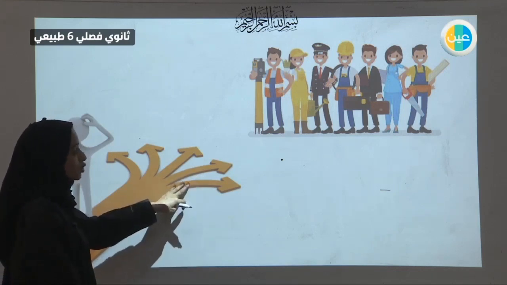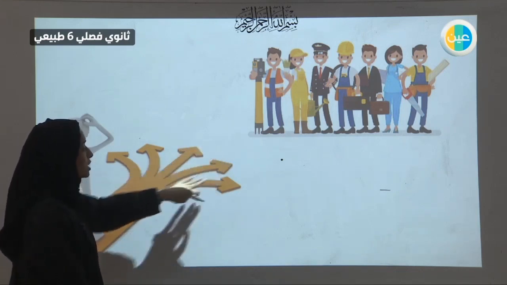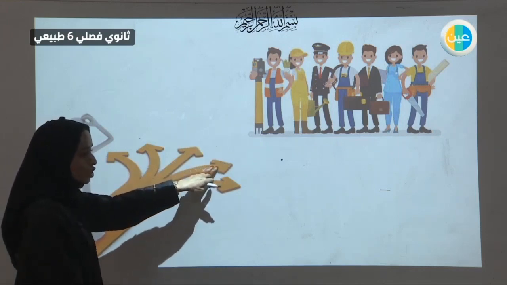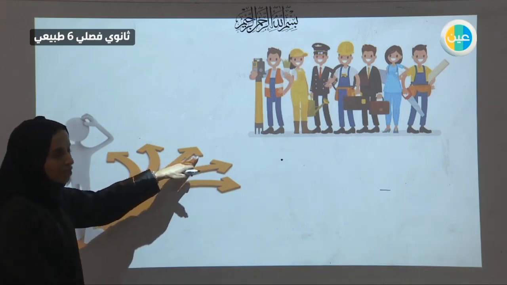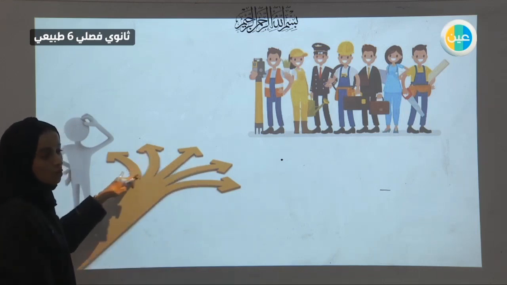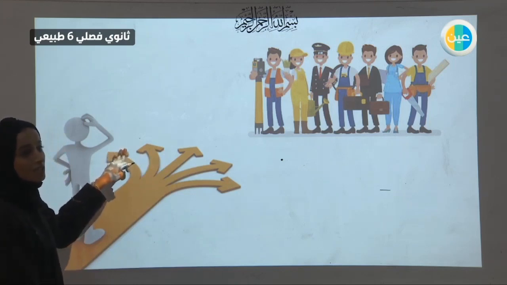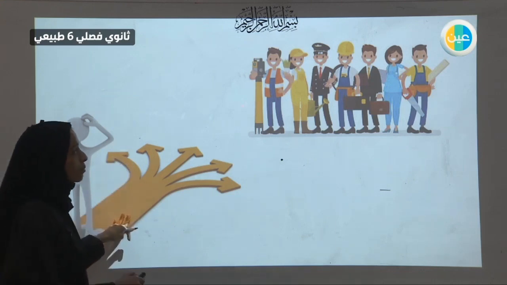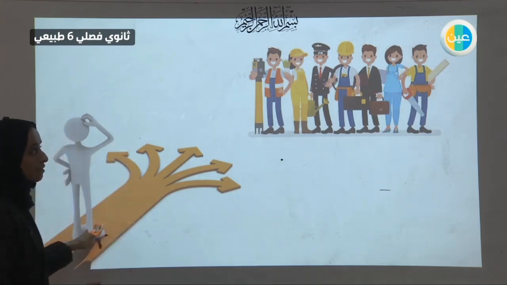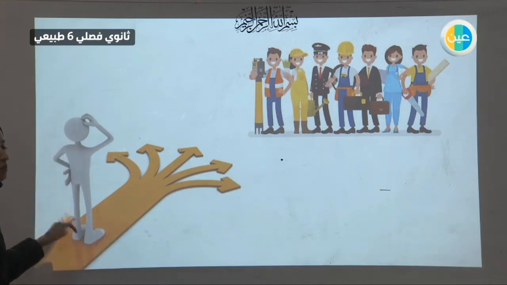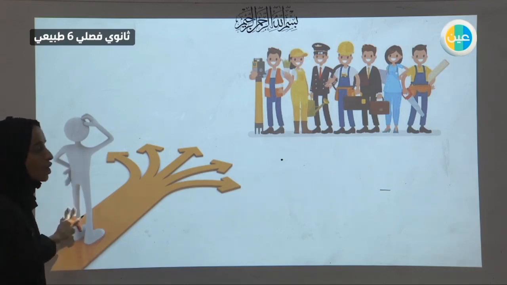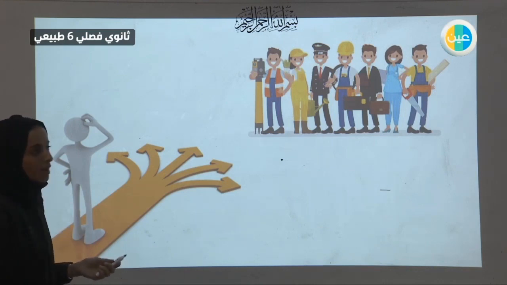Then you have to decide, do you want to work? What career path do you want to join? And let's say, do you want to do something that you like yourself, or something that your parents want? Do you want to join something that is interesting, or something that is rewarding, something that would give you the money? And if you want to study, which career path do you want? Do you want to be in the medical field, engineering, educational field? What field? You have to decide, and you have to make your list of the options and the things that you want, and whether you can do them or you can't.